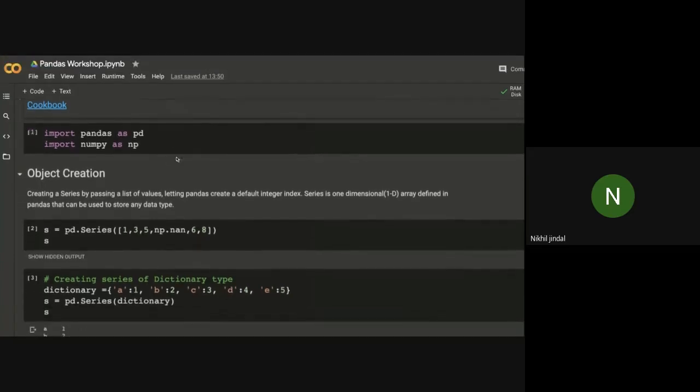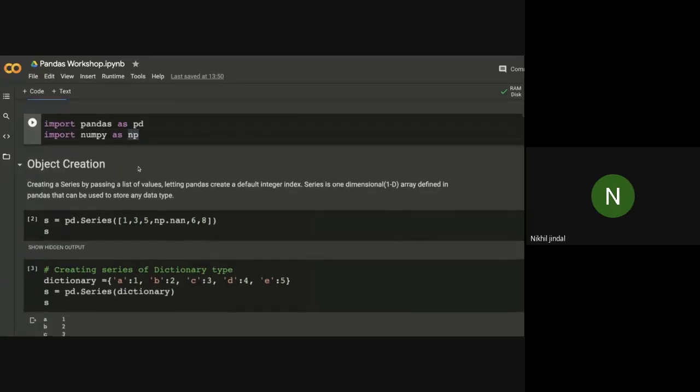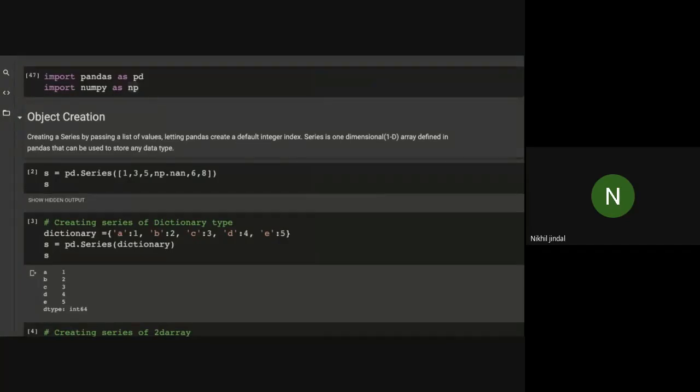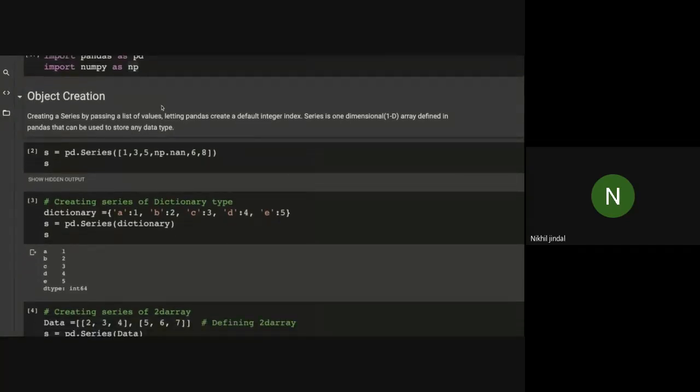So first of all, I'm importing the pandas library and the numpy library. I hope you guys know how to import it. It's just a simple command where I'm importing pandas as pd. It is an alias for this library, and same for numpy. Okay, so I just run it. Then moving forward further.